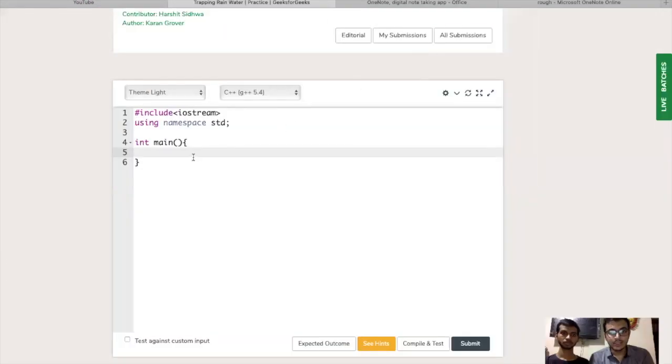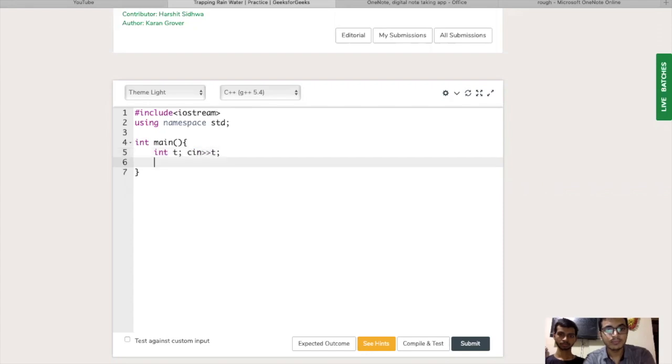Okay, so let's discuss the naive approach now. First of all, we'll take the input of the test cases. Now the size of the array.